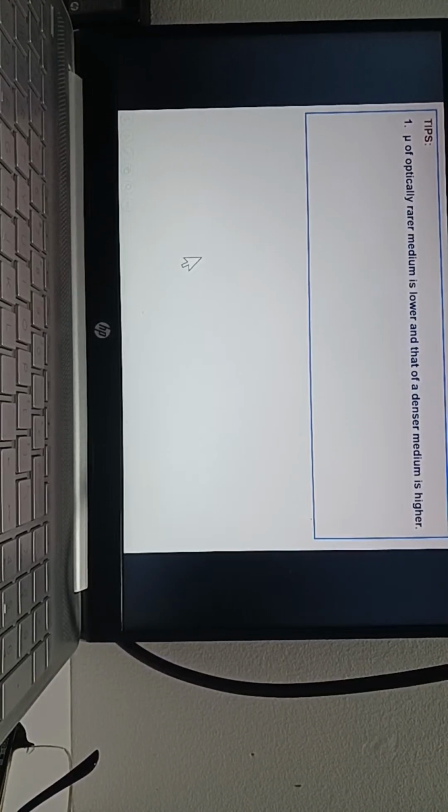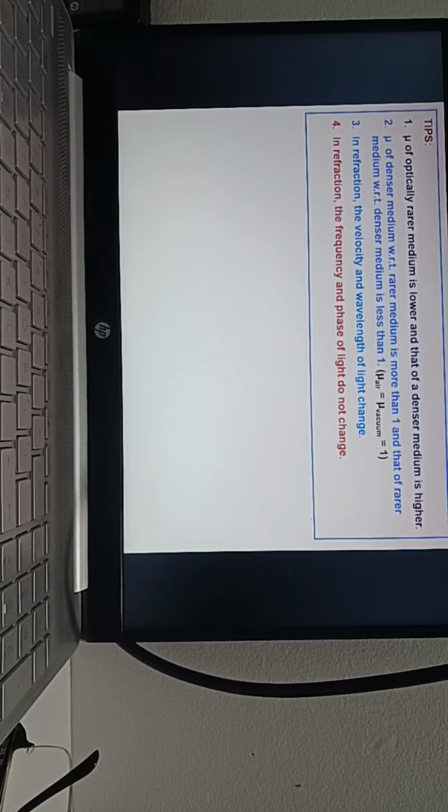Okay. Tips for objective time. One by one you read. Read loudly, no problem. Mu, the optical mu, of the optically rarer medium is lower and that of the denser medium is higher. Mu of denser medium with respect to rarer medium is more than 1, and that of the rarer medium with respect to denser medium is less than 1. In refraction the velocity and wavelength of light change. In refraction the frequency and phase of light do not change.